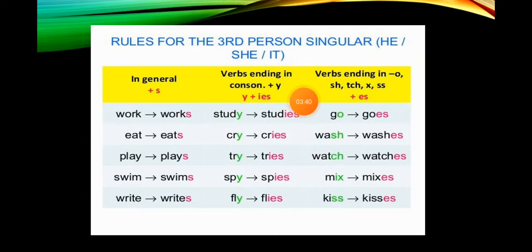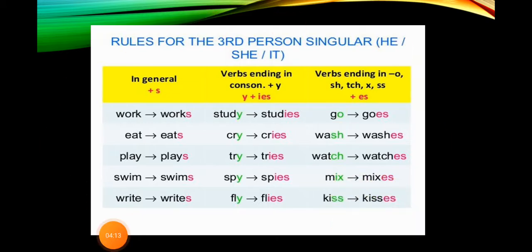And finally, what happened with this group? When the verb finishes or ends in O, SH, TCH, X, double S, we add ES, okay? This is the case of go, goes, wash, washes, watch, watches, mix, mixes, kiss, kisses.